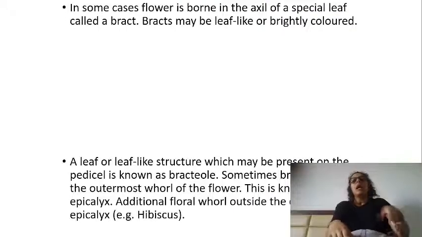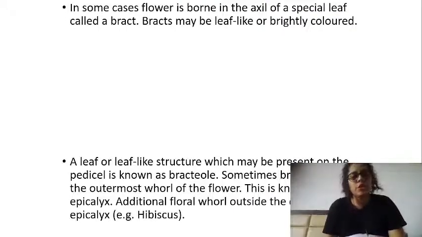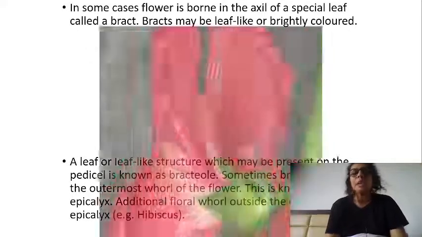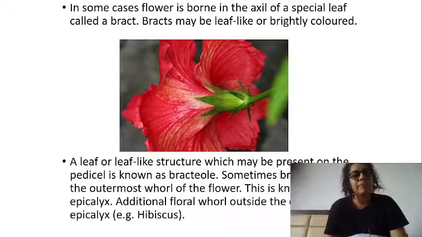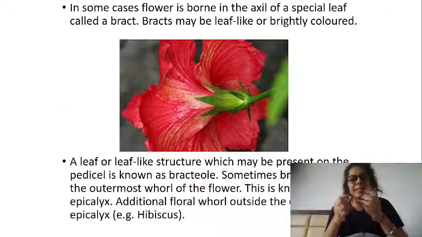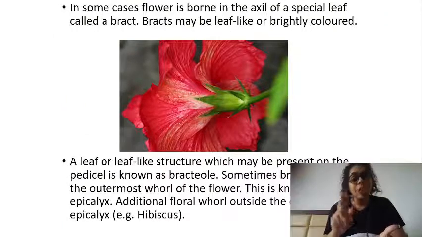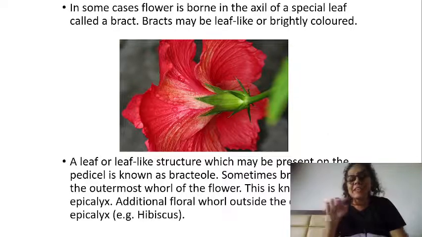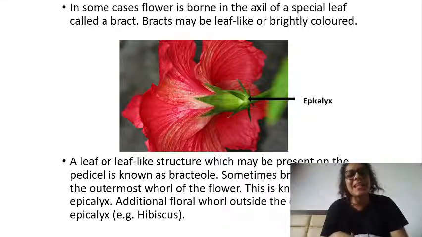Now, apart from the four whorls I taught you, sometimes you will come across the word epicalyx. What exactly is epicalyx? When you see a hibiscus flower, sepals are there, that means the calyx whorl is there. Below the calyx there is also a small leaf-like structure. Can you see that? We say that is epicalyx, and it is present on the pedicel below the calyx.